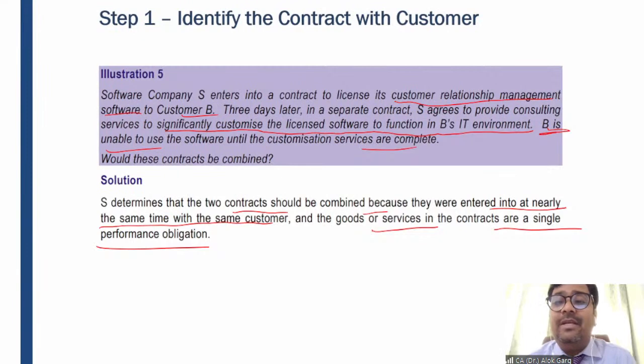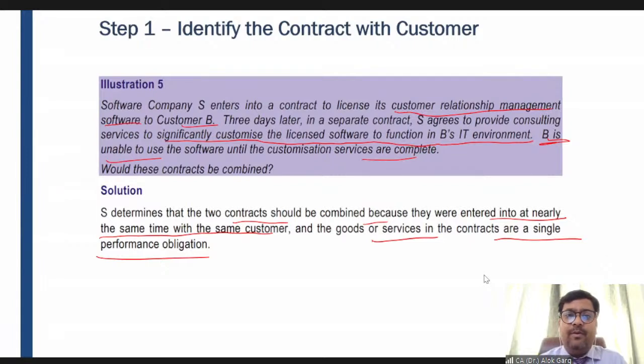Why? Because the demo is just a part and parcel of this contract, and it is not that significant that if they do not give the demo, the customer will not be able to use that product, right? Understood? But in the earlier case, it is considered as a single performance obligation, and hence these two different contracts can be combined, and the revenue will be recognized only when this consultancy service is completed and the customer will be able to use the software. So guys, I hope as far as combination of the contract is concerned, you are well aware about this thing. I hope you have understood this, right?